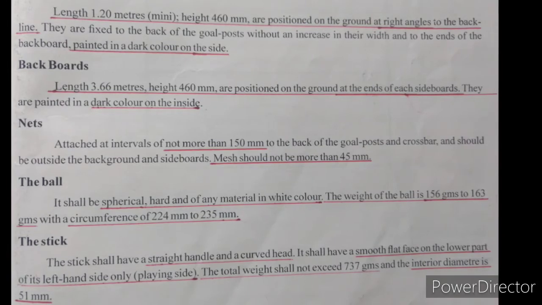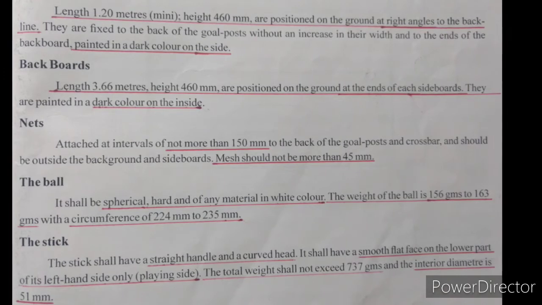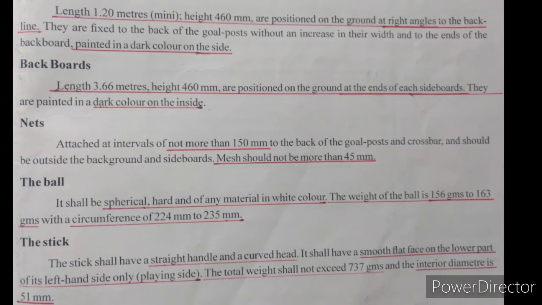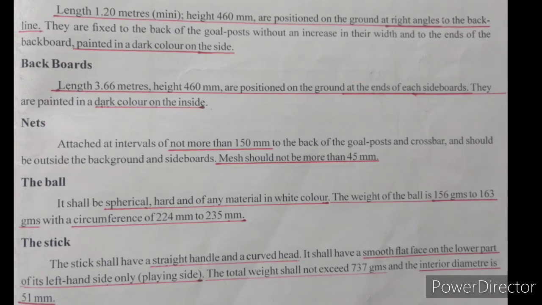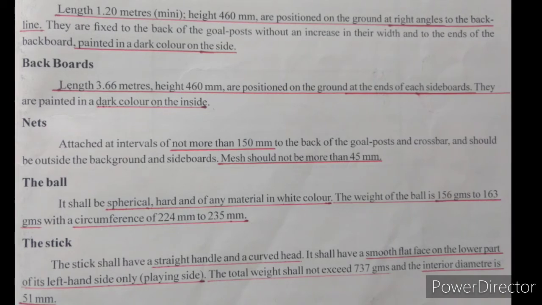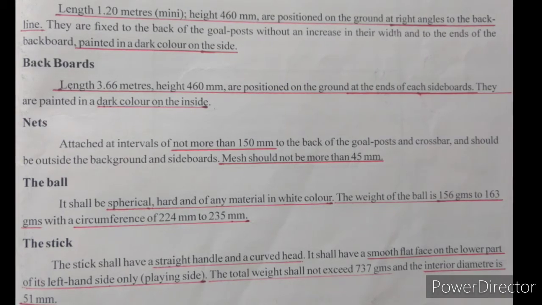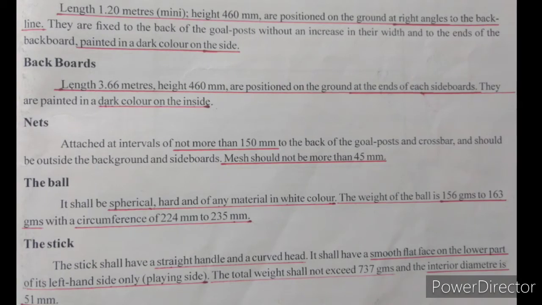The next, the ball. It shall be spherical, hard and of any material in white color. The weight of the ball is 156 grams to 163 grams with a circumference of 224 mm to 235 mm.